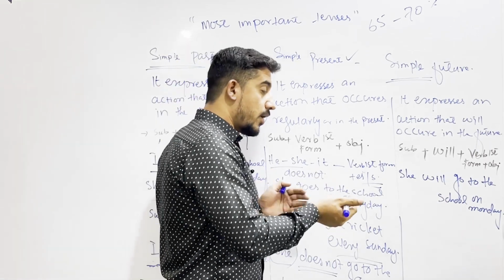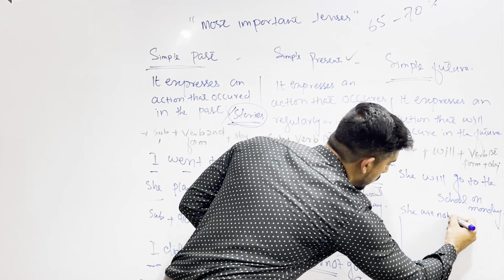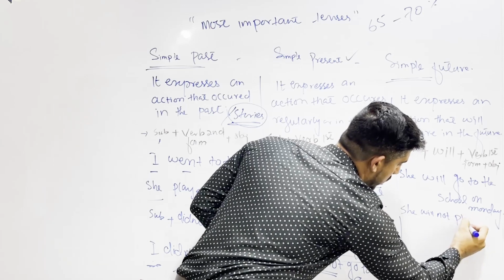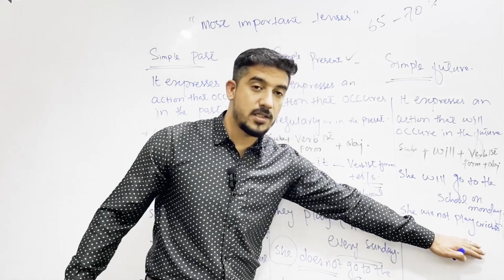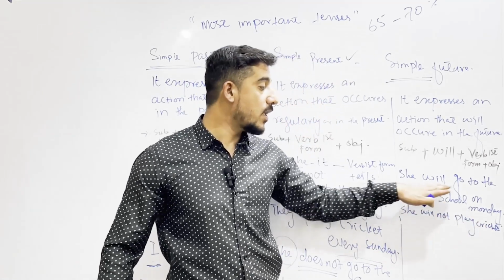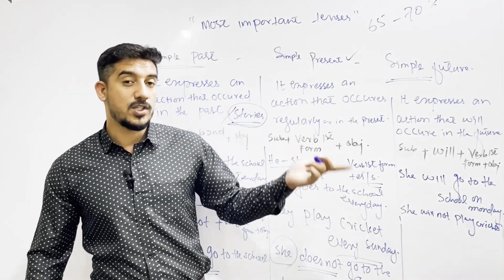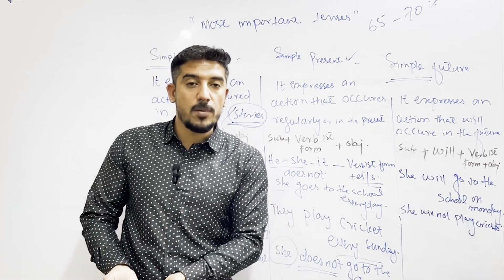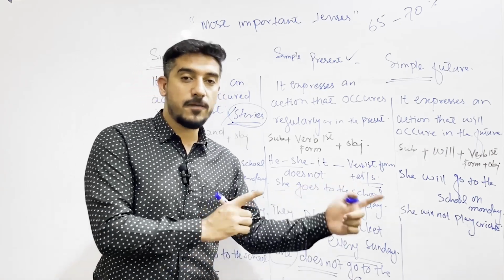इसका जो negative होगा that is going to be she will not play cricket. जब वो स्कूल जाती है तो वो क्रिकेट नहीं खेल सकेगी. She will not play cricket because she will go to school on Monday. I will not take the class tomorrow because I will see my friends. I will meet my friends.